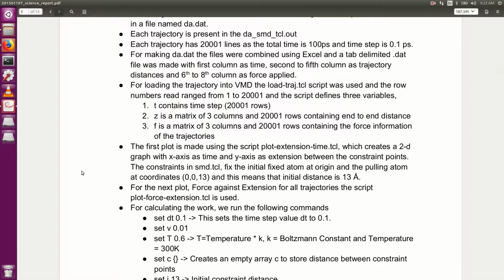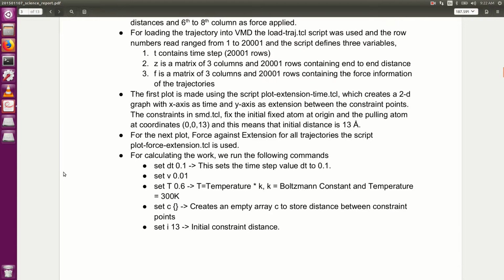For making da.dat, files are combined using a SQL script. To load the trajectory into VMD, the loadtraj.tcl script was used, with row numbers ranging from 1 to 20,001, and the script defines some variables. Now coming to the plots, the first plot was made using the script plot extension time.tcl, which creates a 2D graph with x-axis as time and y-axis as extension between the constraint points. The constraints in smd.tcl fix the initial position of the atom at origin and the pulling atom at coordinate 0, 0, 13, which means the initial distance between the atoms is 13 angstrom.